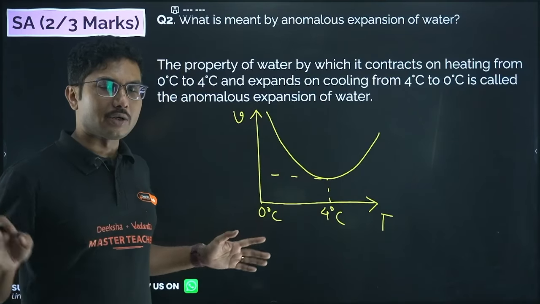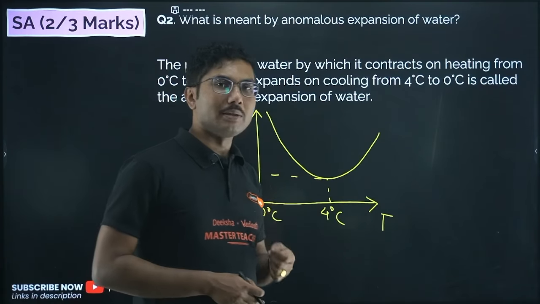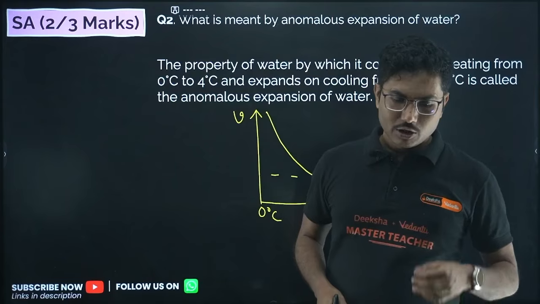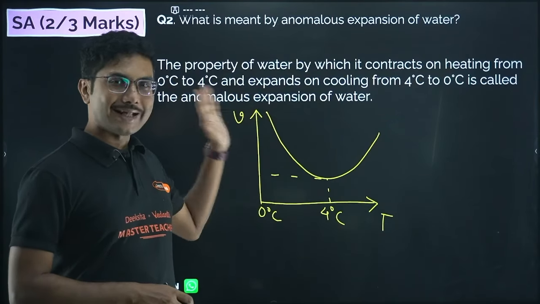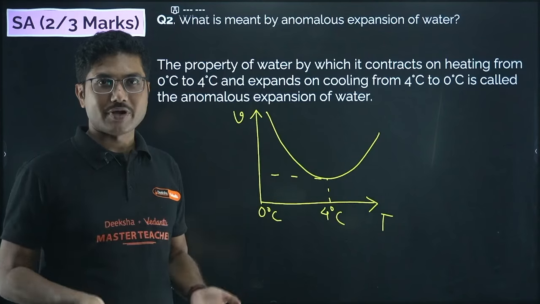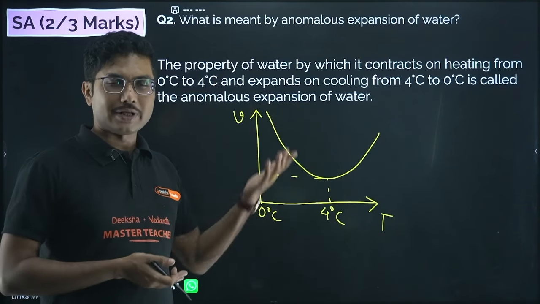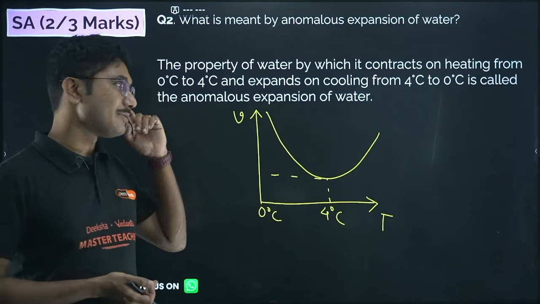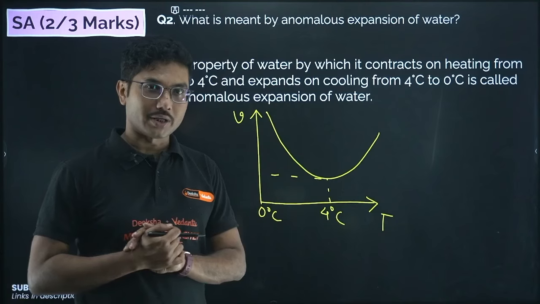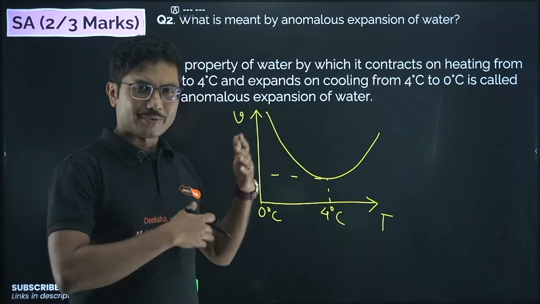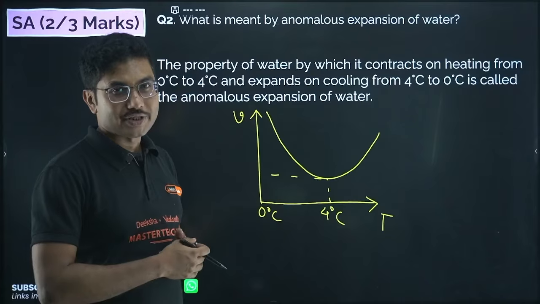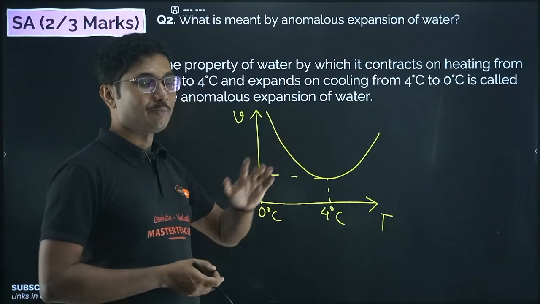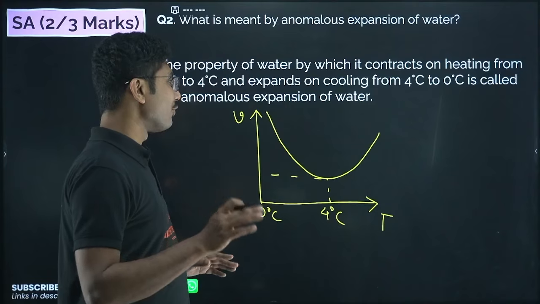Normally for all other liquids, at the melting point the liquid has the smallest volume, except water. That's why life was able to survive on Earth, and if life is anywhere else, it is because of the anomalous expansion of water. The explanation can be detailed. Maybe some chemistry teacher can tell you exactly what the bond length is and how it varies, but I am not doing that.